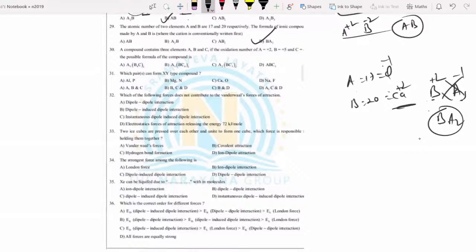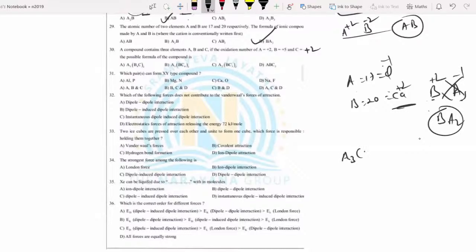Question 30. A compound contains elements A, B, C. The oxidation numbers are A plus 2, B plus 5, and C... I missed it. Wait. C is plus 2. Then what is the formula of the compound? A is plus 2, B is plus 5, C is plus 2. Which one do you have to select? If you write directly also, no problem.